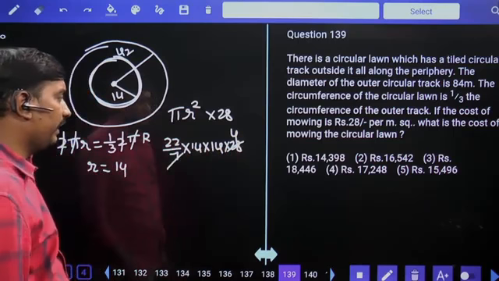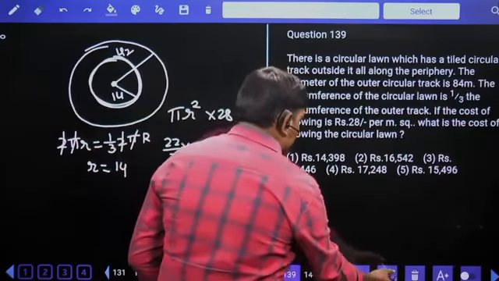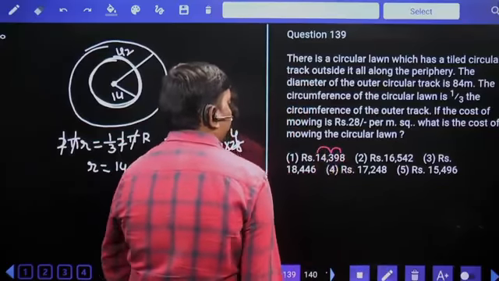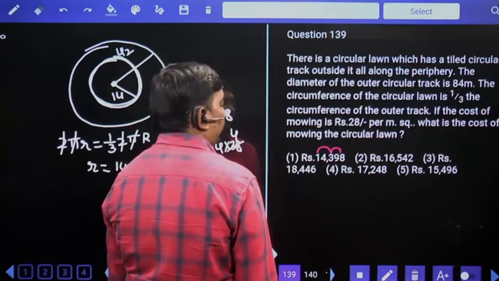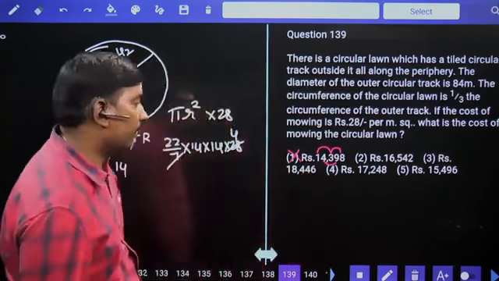Answer ends with 8. Two options are there, first option and fourth option. In these two options, go for 11 multiple. 8 plus 3 plus 1, 12. 4 plus 9, 13. First option is not your answer. Fourth option is your answer.